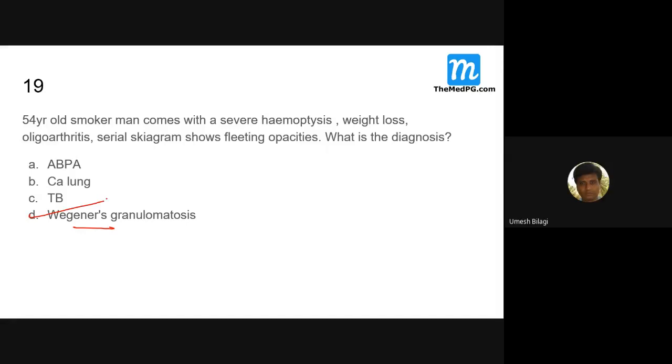Wegener's granulomatosis. I did not make slides on Wegener's granulomatosis. My job is to cover cystic fibrosis, and also Sjogren's and Churg-Strauss. Probably next class I will try to cover them and finish it off. So Wegener's granulomatosis is the answer here.